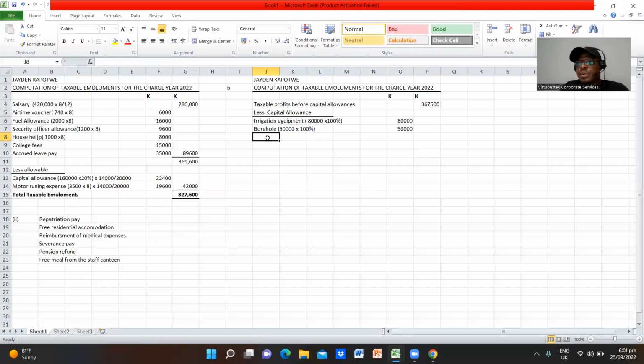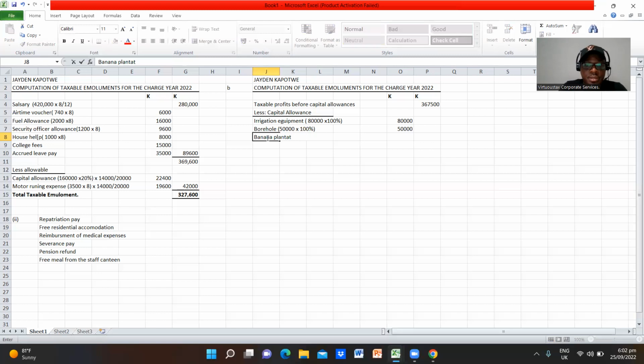These qualify for a wear and tear allowance of 10%. This is a development allowance of 10%. So you are going to claim 10%, and this will reduce your tax liability by that same percentage. Okay, so we are saying development, banana plantation.